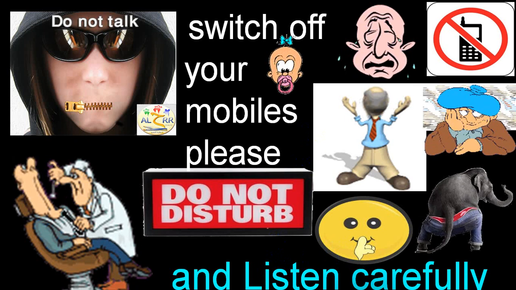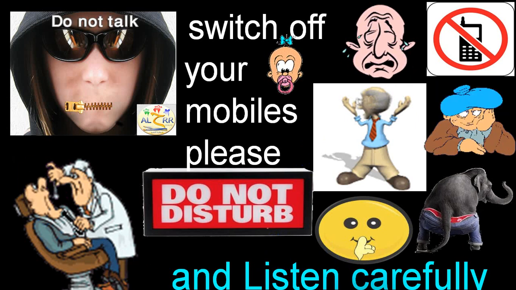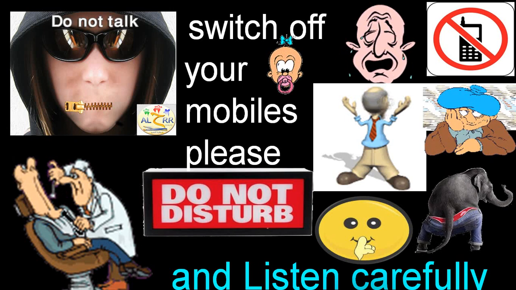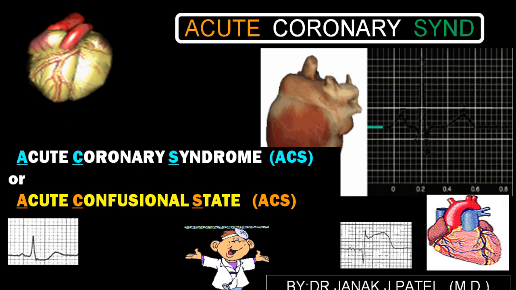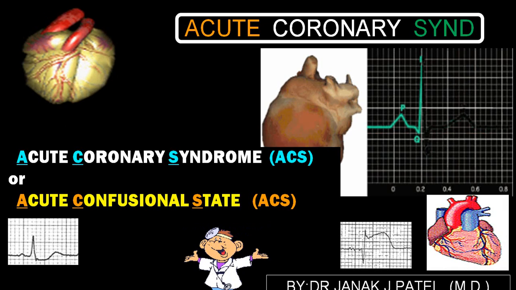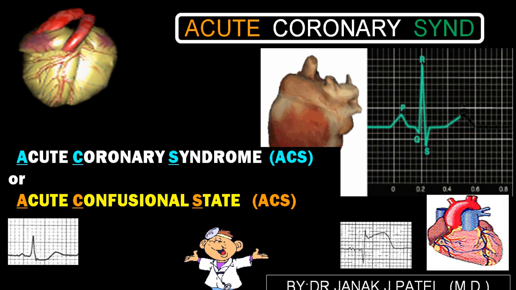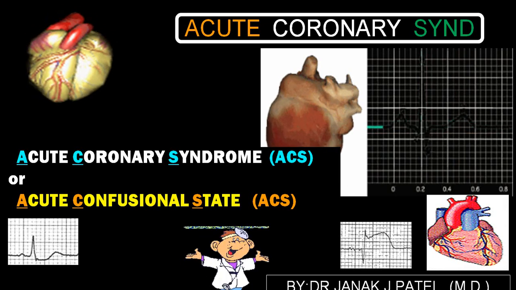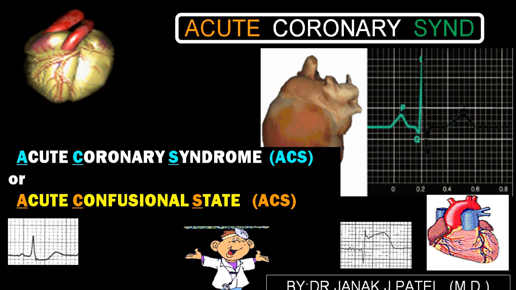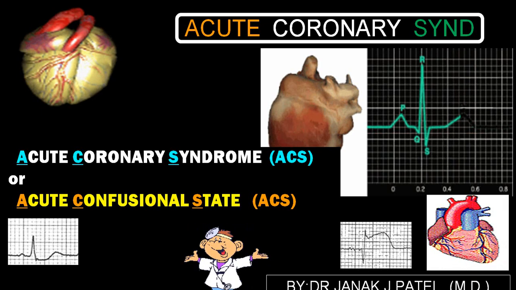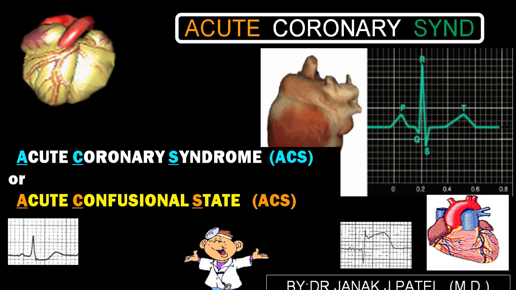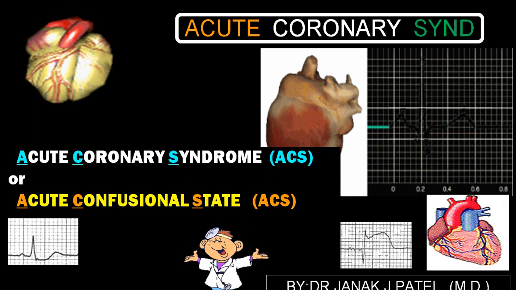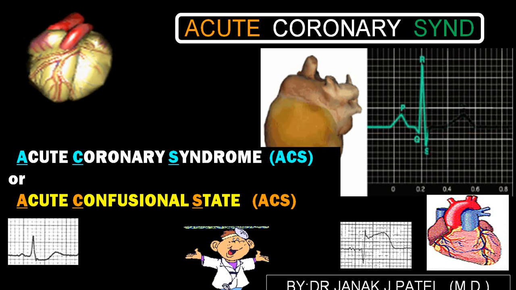Today we'll be discussing another interesting topic in ischemic heart disease, or coronary artery disease, that is acute coronary syndrome. We know very well acute coronary syndrome, the meaning itself is very clear. It is acute, it is involving the coronary artery, and syndrome means there is a group of disorders. It is not acute confusional state. The short form, acute coronary syndrome, we label as ACS, but all ACS are not acute coronary. So always use the long words, acute coronary syndrome.